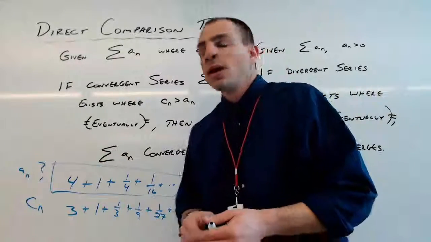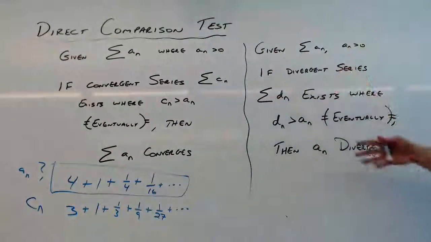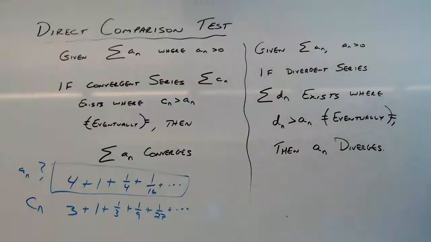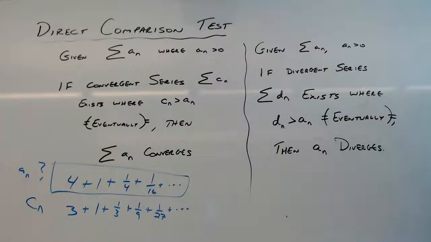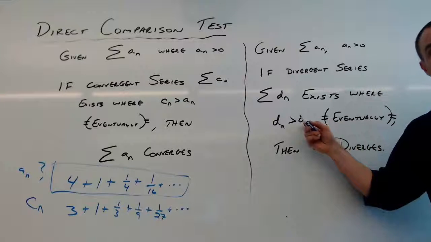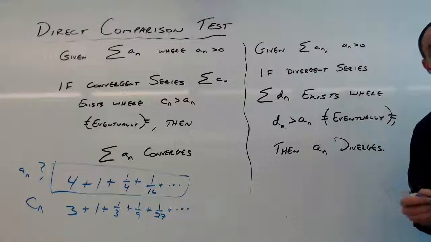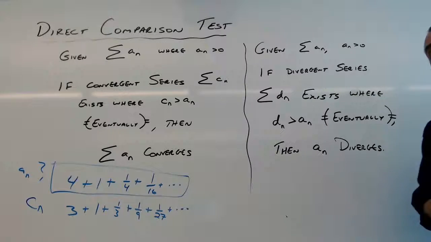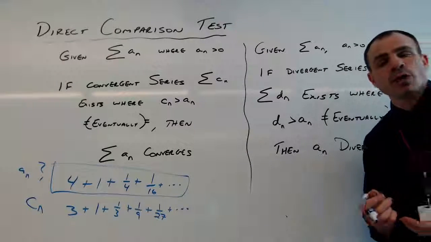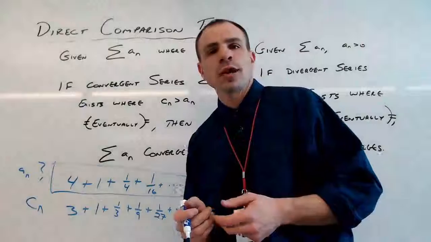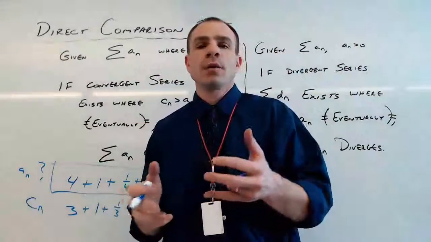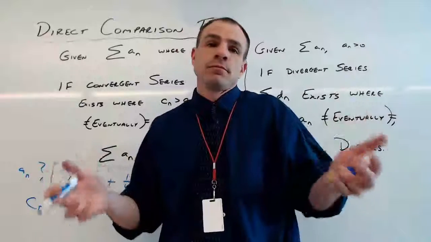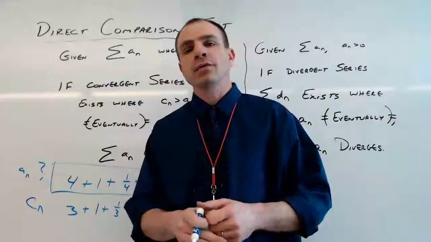If we go in the other way, let's say we still have our unknown series A sub n, and we have a divergent series, D sub n. Well, if the terms of our unknown series are bigger than the diverging series, then we know that the series that we're curious about must also diverge. In essence, we're talking about the converse of what's happening over here. The bigger numbers must also diverge, since the smaller numbers that we're adding together diverge as well.